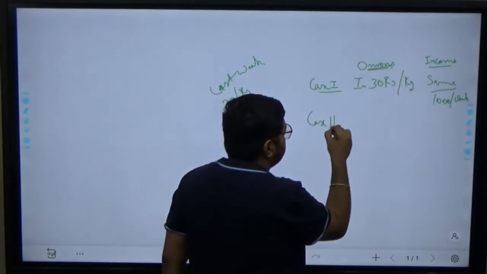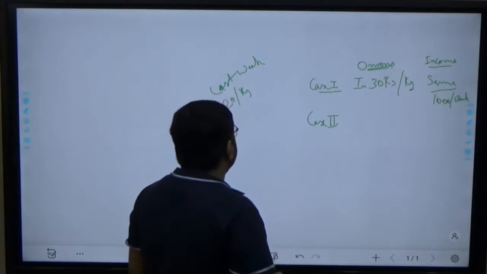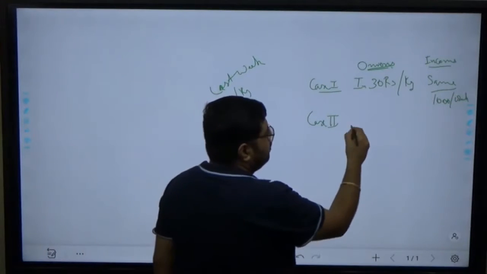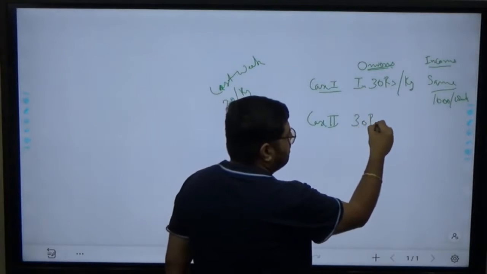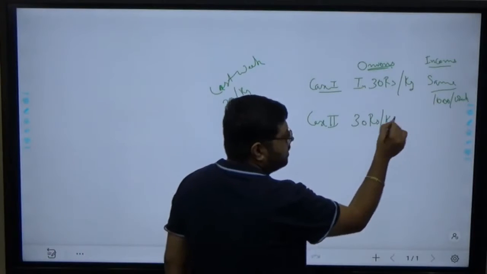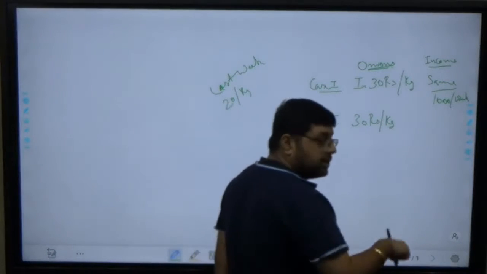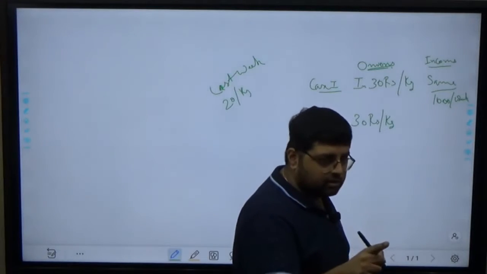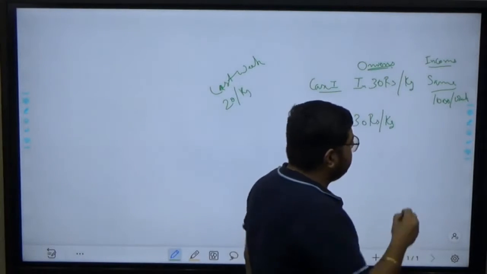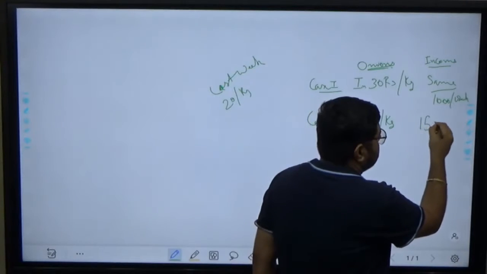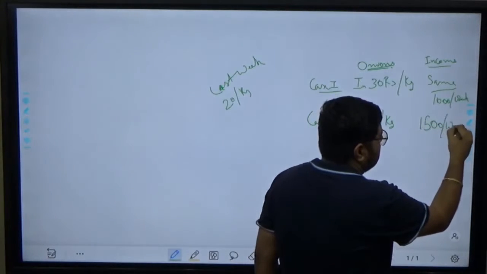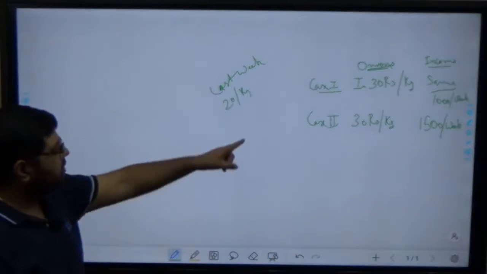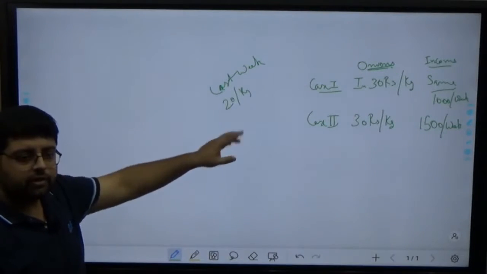Case 2. Last week you purchased onion at 20 rupees. This week you purchase onion at 30 rupees per kg. Okay, but this time what is the difference? Your salary increases. Last week your salary was 1000 rupees per week. Now your salary is 15 rupees per week. Now can you tell me which is the example of inflation?